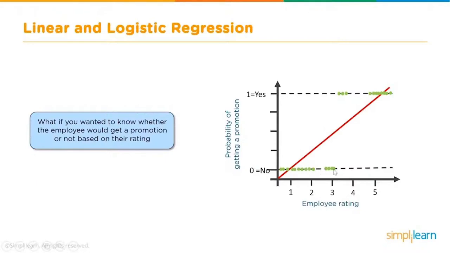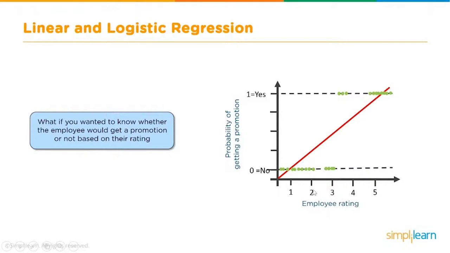Based on the employee rating, some people got the promotion, and these are the ratings for which people did not get promotion. That is a no. And this is the rating for which people got promotion. We just plotted the data about whether an employee has got promotion or not. Yes, no, so there is nothing in between.